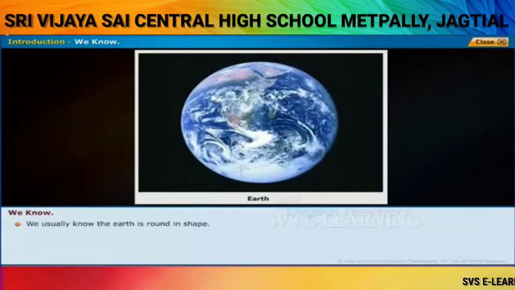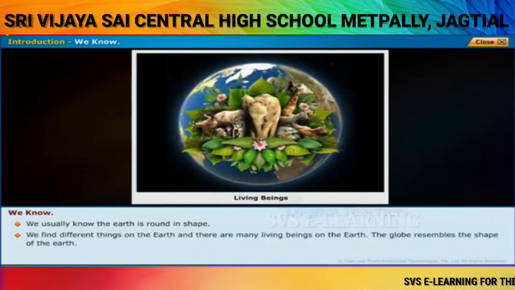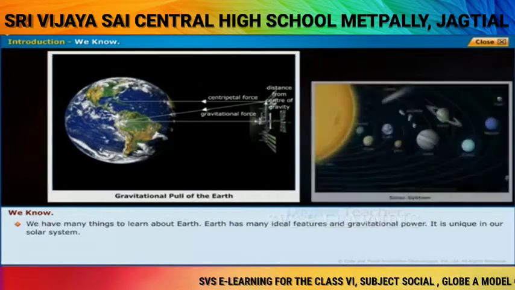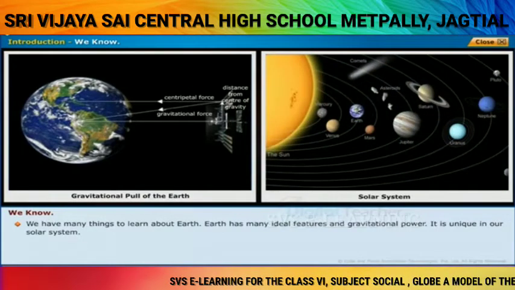Introduction. We usually know the earth is round in shape. We find different things on the earth, and there are many living beings on the earth. The globe resembles the shape of the earth. We have many things to learn about earth. Earth has many ideal features and gravitational power. It is unique in our solar system.